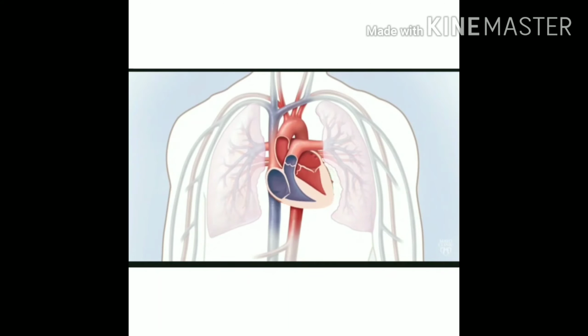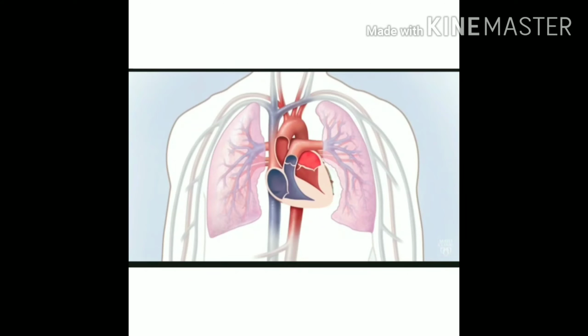Impure blood from our body, that is blood which is rich in carbon dioxide, is carried by veins and reaches the right atrium. From there the blood goes to the right ventricle, and from there it is passed on to the lungs through the pulmonary arteries. In the lungs, this impure blood becomes pure with the addition of oxygen which we take in through respiration.